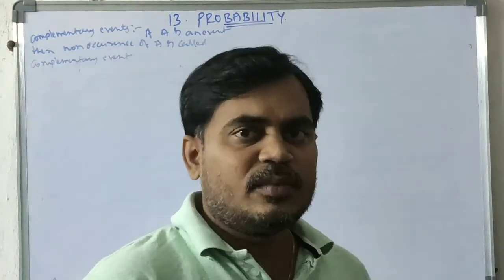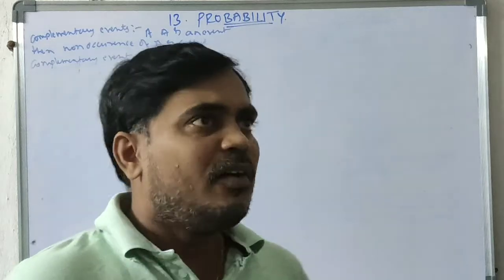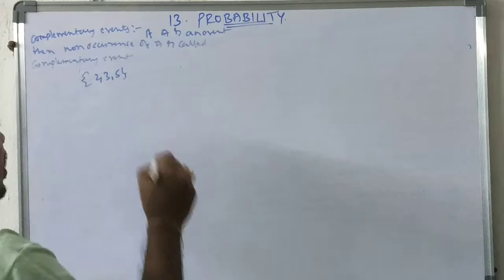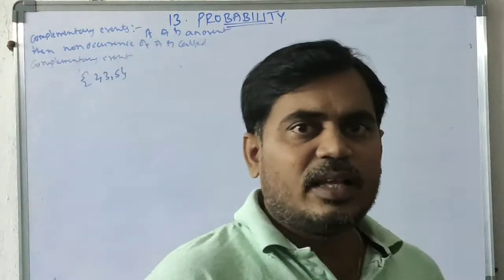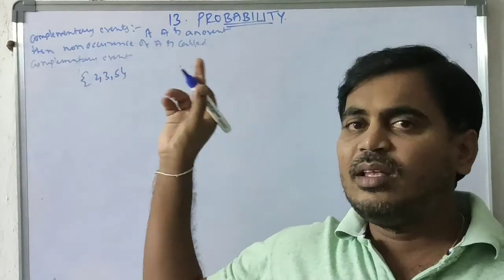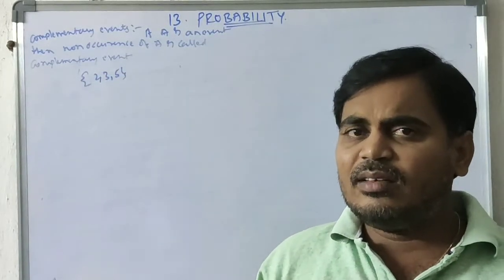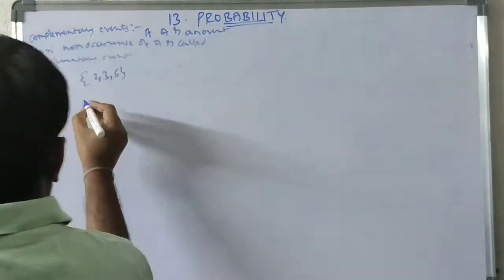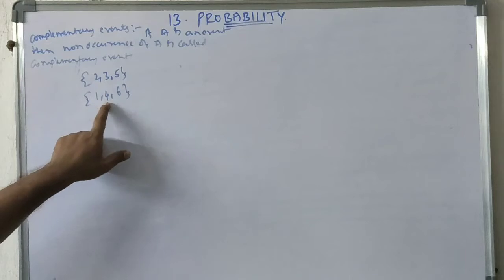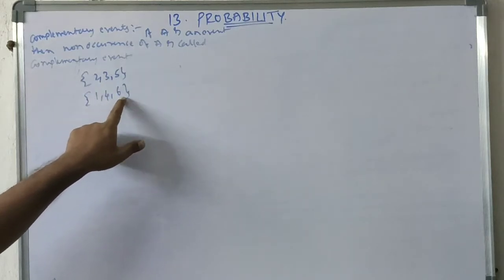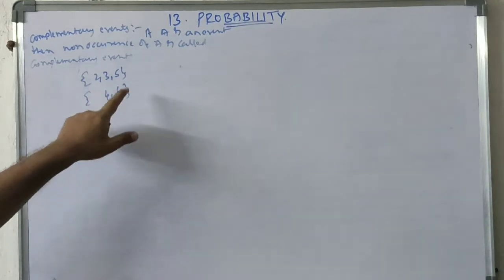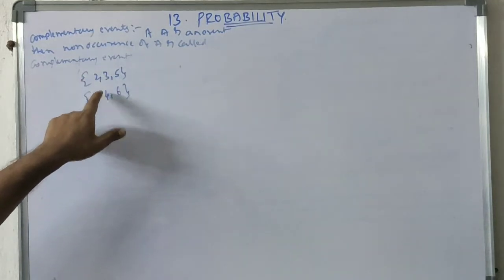Complementary of prime is not composite, because what are the prime numbers? 2, 3, 5. If one of 2, 3, 5 comes, then I will win. Then what is the complementary? 1, 4, 6. Now 4 and 6 are composite, but 1 is not composite. So 4 and 6 are mutually exclusive, but not complementary.